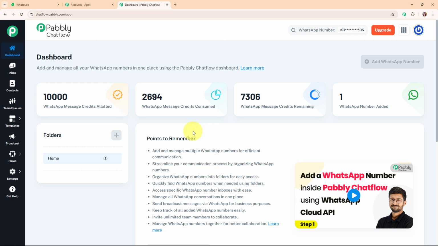Now on my screen you can see Pabbly Chat Flow's dashboard, and you all might be thinking, what is basically Pabbly Chat Flow? So let me give a brief about it.